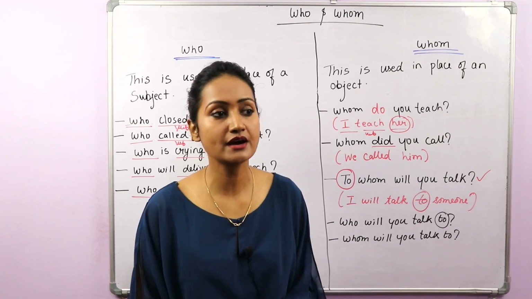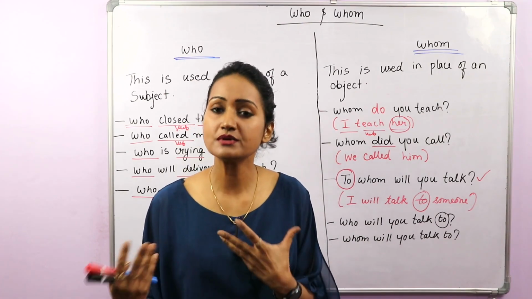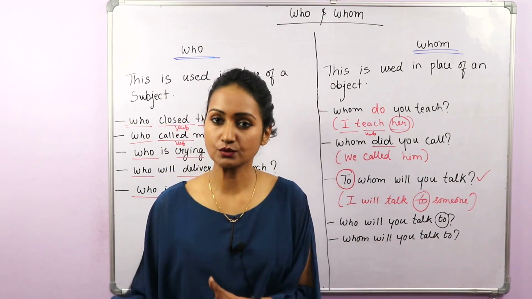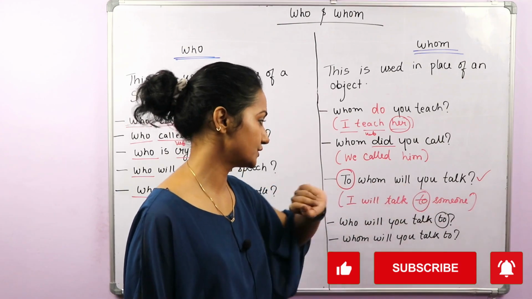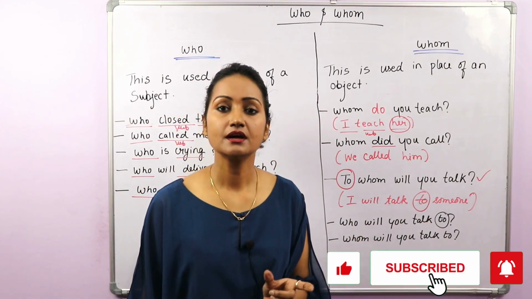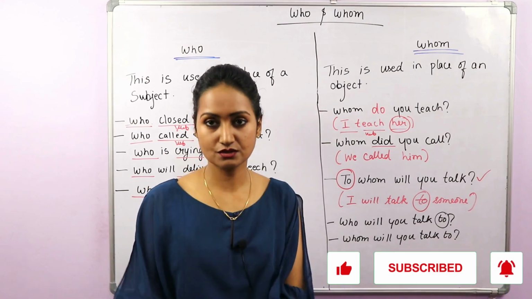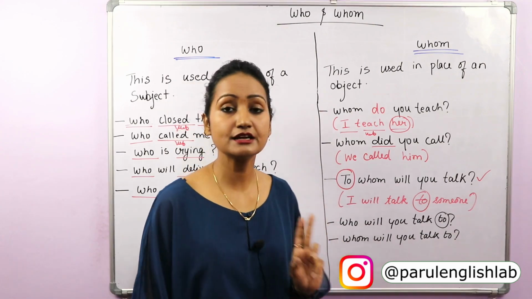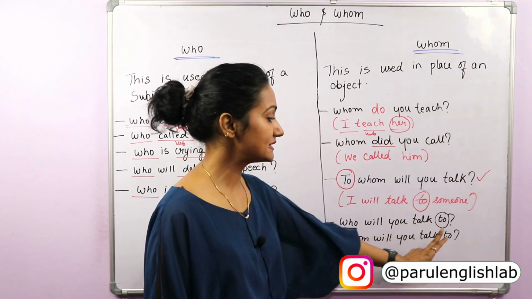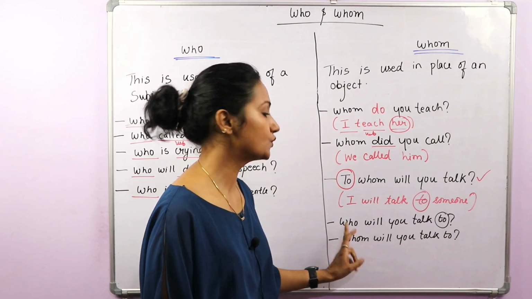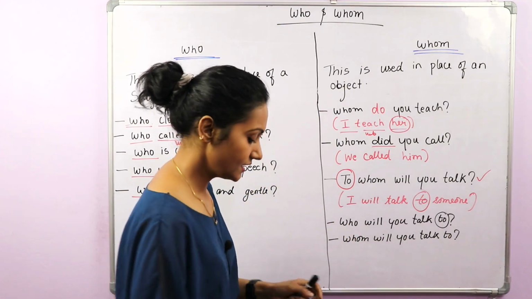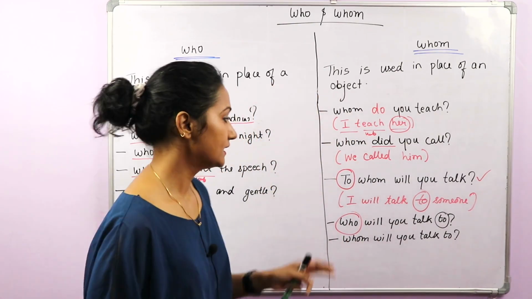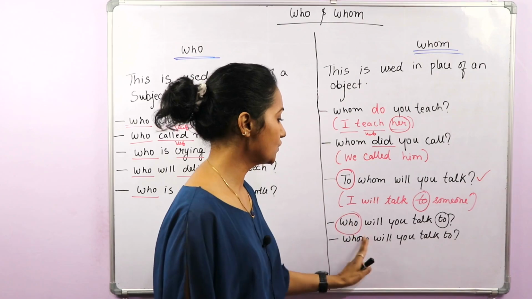Okay, so now whenever you have to write a formal letter or a business letter or business presentation or any official work, this is the best option for you. Okay, start a sentence with a preposition rather than ending it with it. Okay, and then yes, if you want to use the preposition at the end, then use who, not whom. In that case you can use who, because this is a better option. Who will you talk to? Okay, to whom will you talk? This is formal.